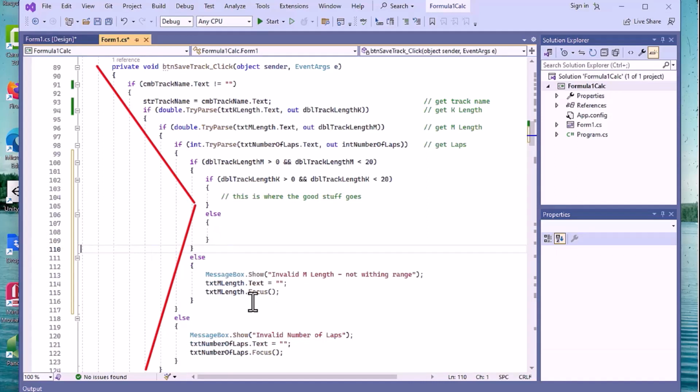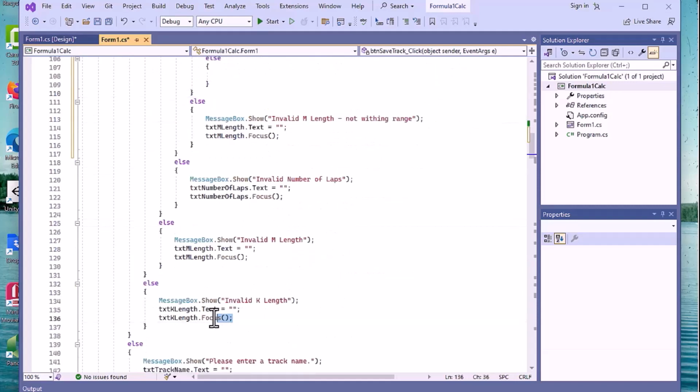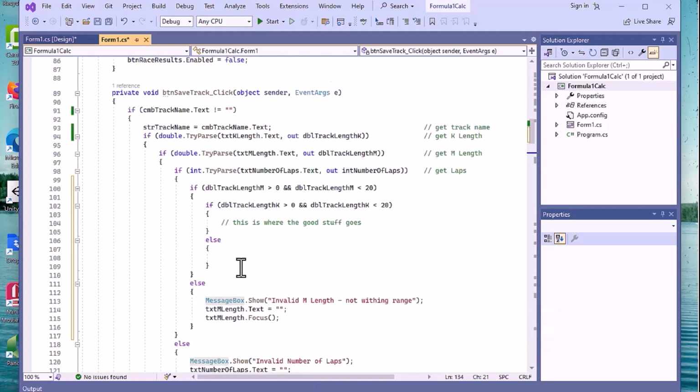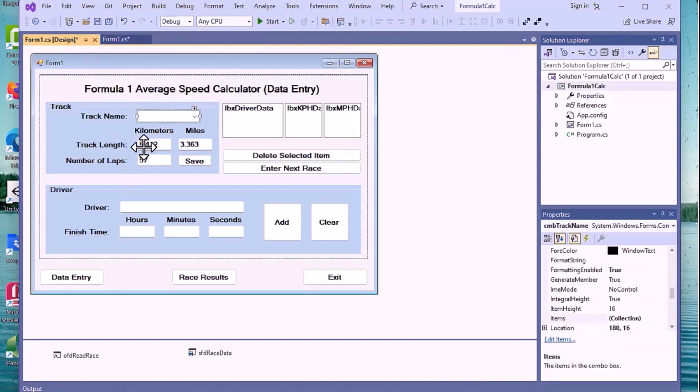And this will be an invalid K length. We have that down here someplace. Here's our invalid K length. We'll bring that up, the message box pieces, and we'll lay that in here. And we'll also say not within range. So that takes care of looking at the track length and the miles.